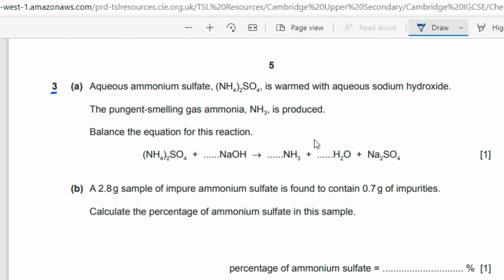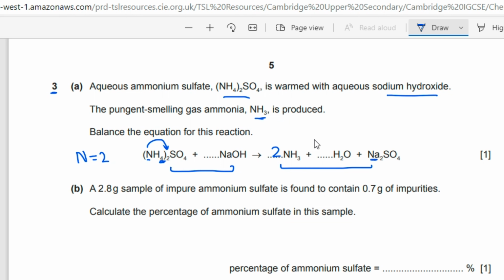Question number 3. Aqueous ammonium sulfate is formed with aqueous sodium hydroxide. The pungent smelling gas ammonia is produced. Balance the equation for this reaction. Before the arrow, they are the reactants and these are the products. Let us balance this. Before the arrow, nitrogen is 2 times. Let us put here 2.